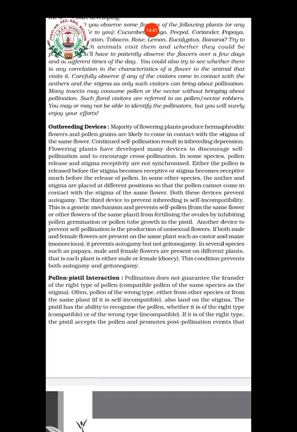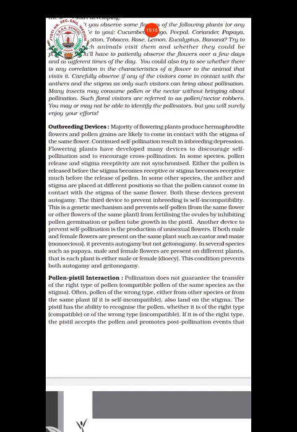Then another device. So the first is time: at different times they get matured. The second is that the anther and stigma are placed at different positions. For example, the stigma may be placed at the top and the anther at a lower place, so the pollen grain may not easily reach. There are chances, but easily they won't reach.